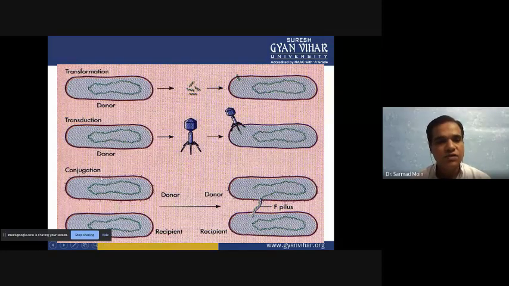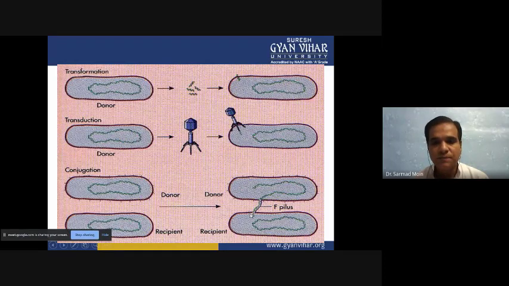Then today we will see conjugation. Through conjugation, there are two bacteria: one which has some specific type of gene, and another which doesn't have that gene. The one carrying the specific gene we call the donor, and it donates those genes to another organism which doesn't have them. The genes are transferred through a tube, and this tube we call the pilus, or pili.